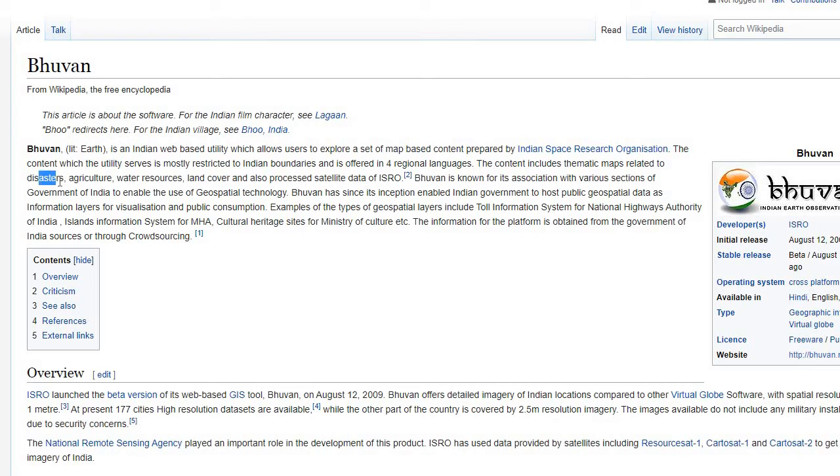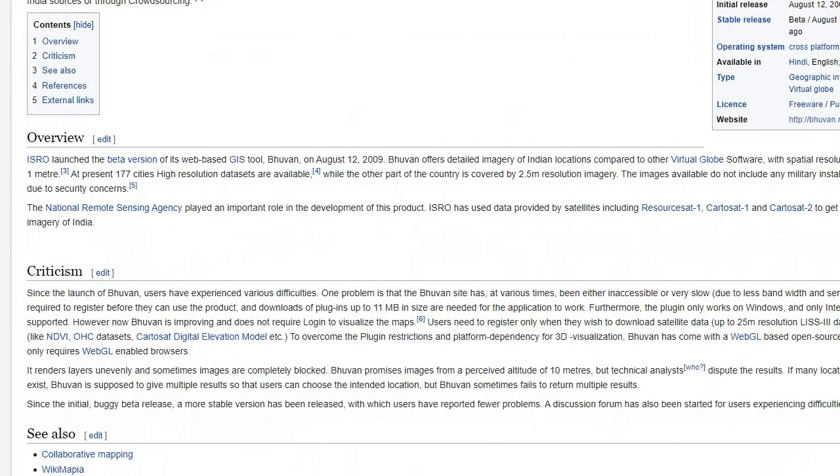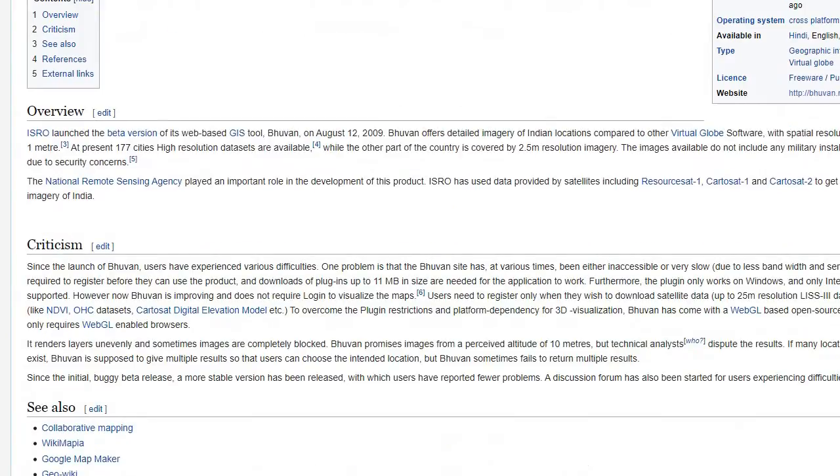For disasters, any type of disaster like tsunami, flood or landslide, and also for agriculture. It can be used by the Ministry of Home Affairs, Cultural Heritage Sites, Ministry of Culture, and National Highways, and includes all information about geospatial layers. So many of the things we know about here I have covered. Let's begin by going to the Bhuvan website.